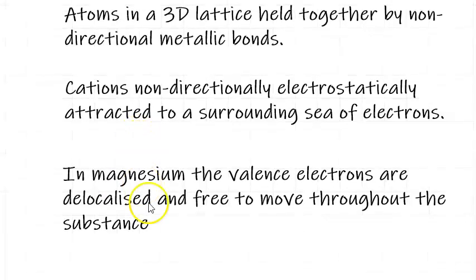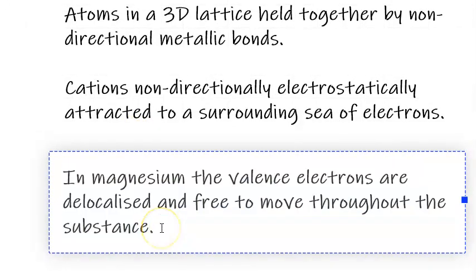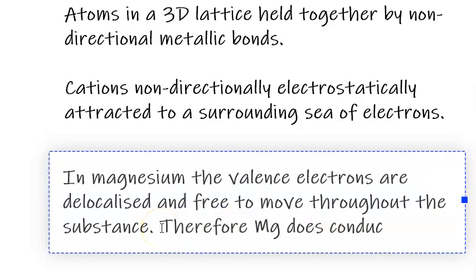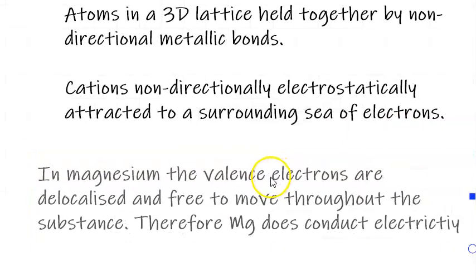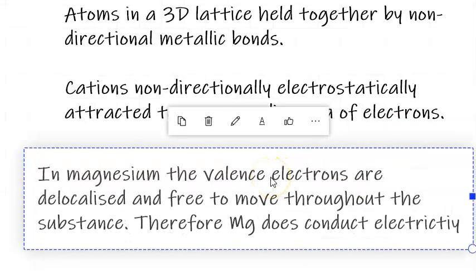And then we just say, therefore, magnesium does conduct electricity. And that's it for this property of metals. So it's relatively straightforward. We just need to relate it back to the ability for electrons to move throughout the substance.